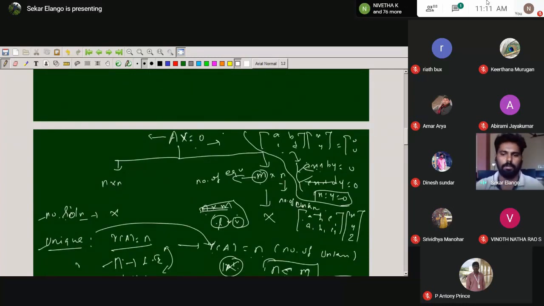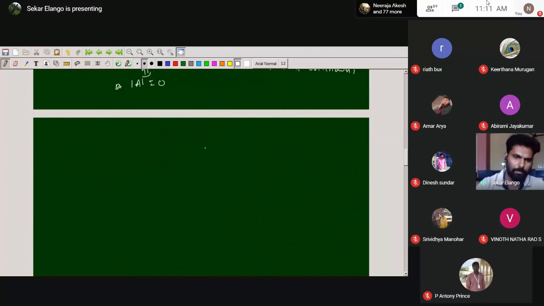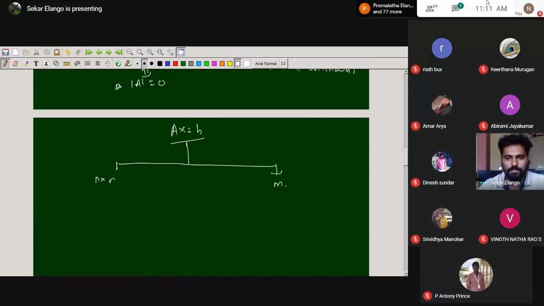Now we discussed the homogeneous system, Ax equal to 0, and this is completed. Now we think about the non-homogeneous part, Ax equal to B. Here also there are two cases: one is the square matrix, an n cross n matrix, and the other is the rectangular matrix.